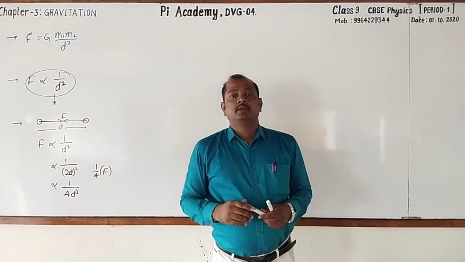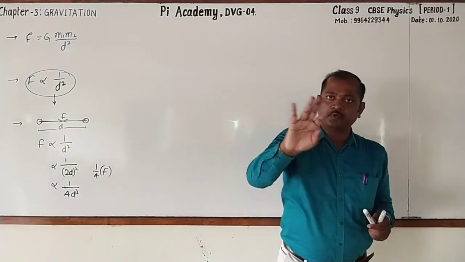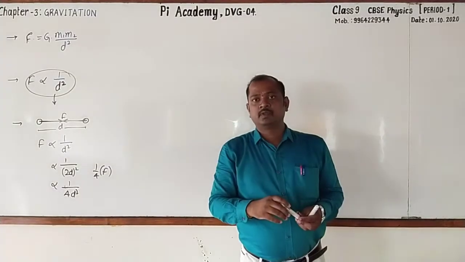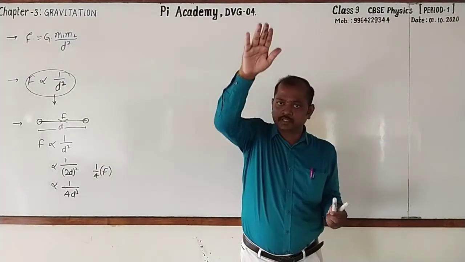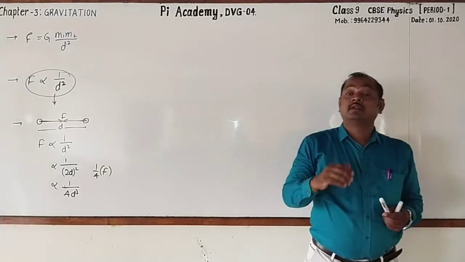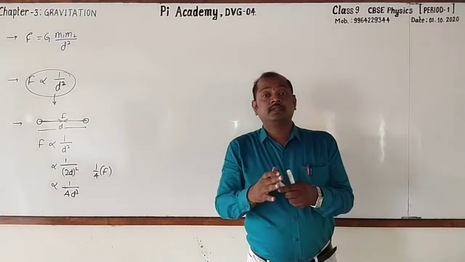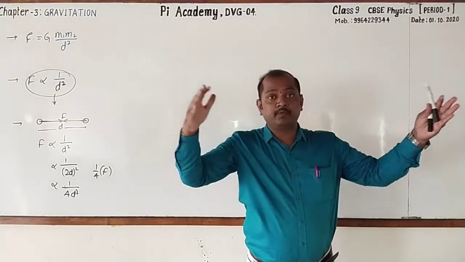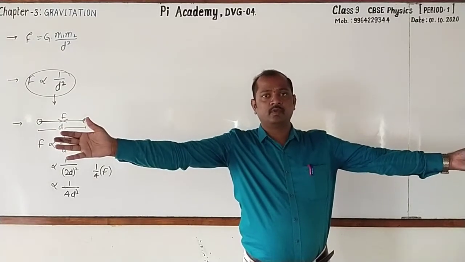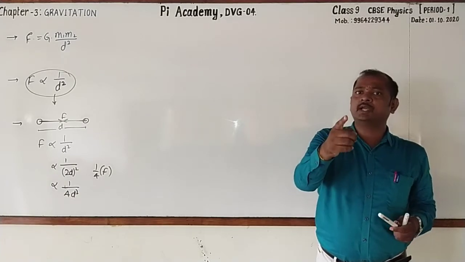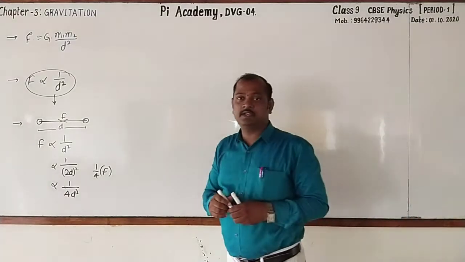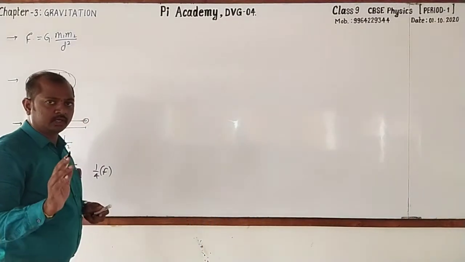So gravitational force decreases by 4 times. When it is tripled, 3 square. 3 square is 9. Gravitational force decreases by 9 times. If the distance is increased by 4 times, then the gravitational force decreases by how many times? It is 16 times. Got it?